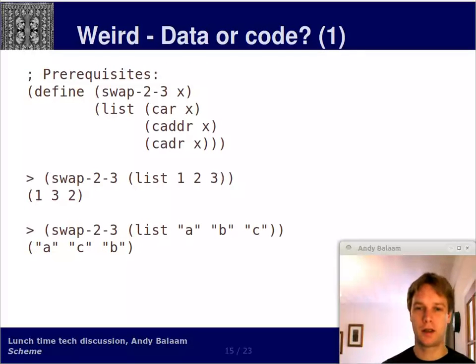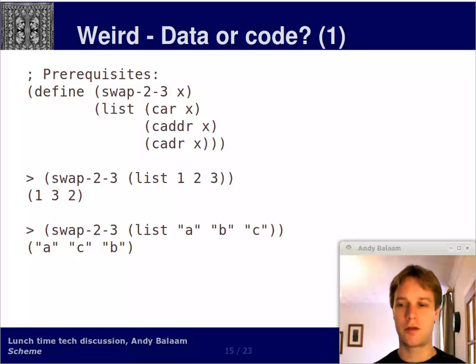Okay, other things. So how do we know what's data and what's code? Well, actually they can swap around. So imagine we've got a function called swap23. Don't worry about the details of it, but look at that example in the middle of the page there. If I pass in 1, 2, 3 to that function, it returns 1, 3, 2. It swaps the second and third things in a list. So if I pass ABC to it, it returns ACB.